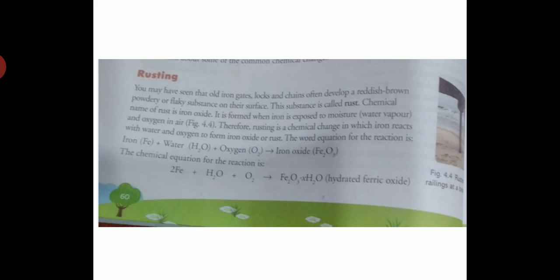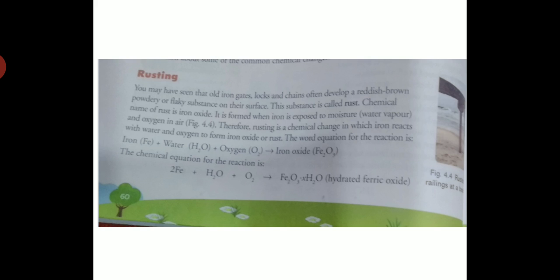Students, you may have seen that old iron gates, locks, chains often develop a reddish brown powdery substance on their surface. Have you ever seen? This substance is called rust. And students, the chemical name of rust is iron oxide. It is formed when iron is exposed to moisture and oxygen in air.